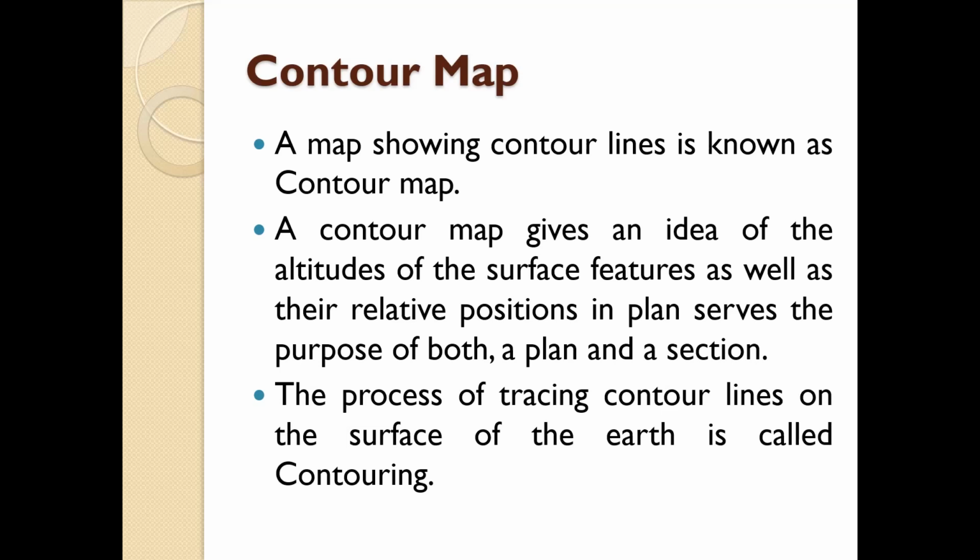Now the contour map. A map showing contour lines is known as a contour map. A contour map gives an idea of the altitude of the surface features as well as their relative positions in the plan. It serves the purpose of both a plan and a section. The process of tracing contour lines on the surface of the earth is called contouring.